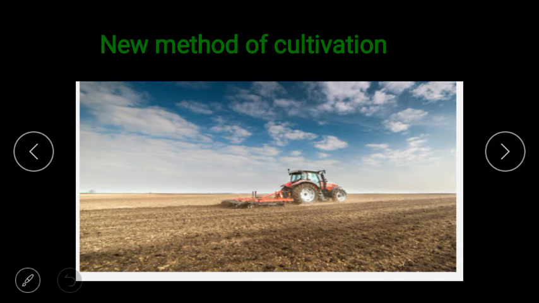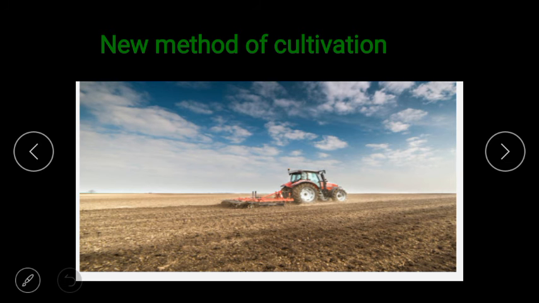Slowly we started it. Then there has been a major change in cultivation. There are many changes in cultivation. Now farmers use a tractor to plow the field. So this tractor works faster than the plow. A steel rake and seed drill are attached to the tractor.